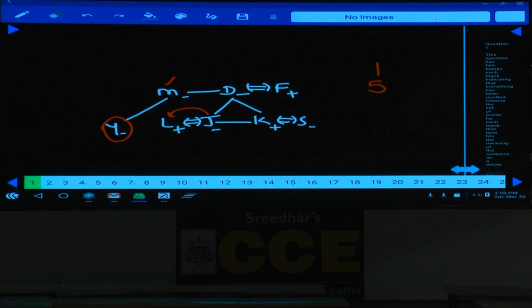And how is S related to D? Now, D's son is K. Son's wife is daughter-in-law. That is choice 1. So for question numbers 93 to 95, 1, 5 and 1 are the choices.